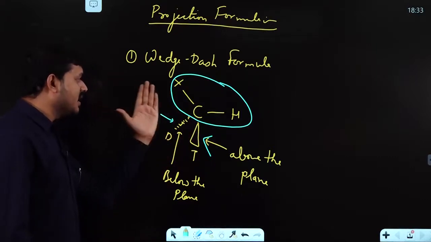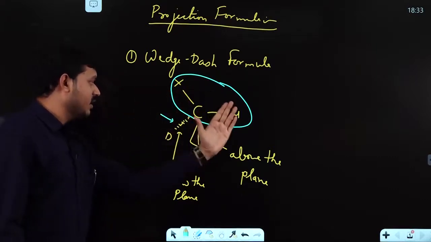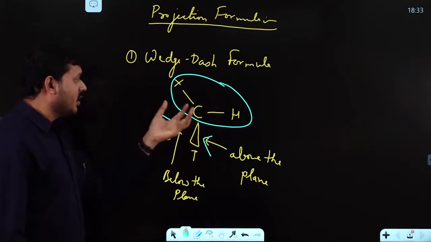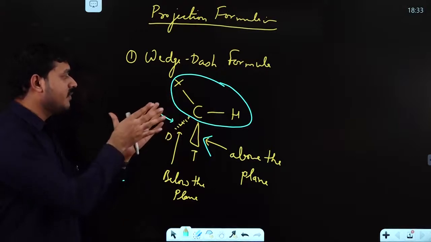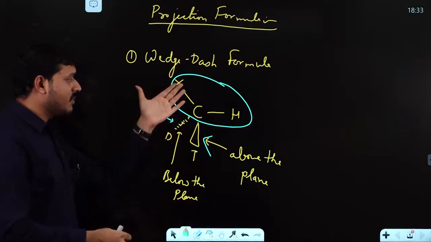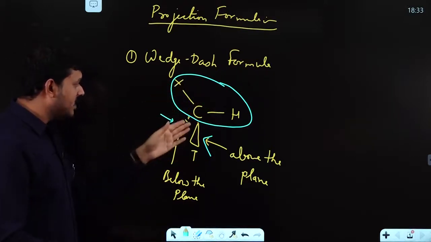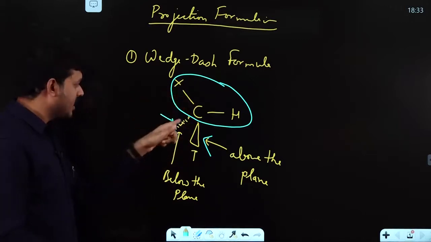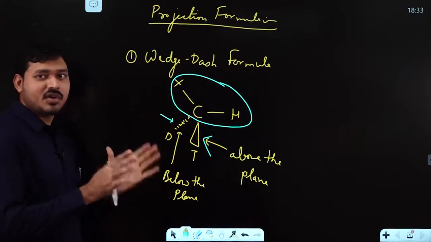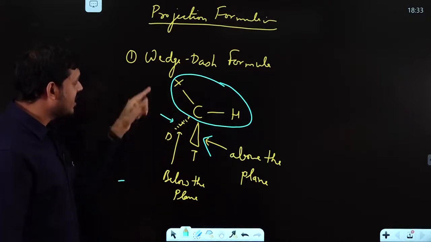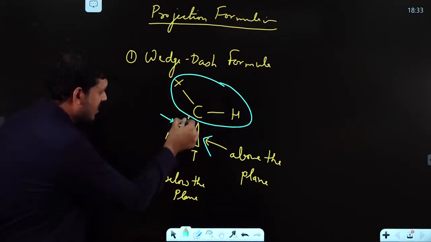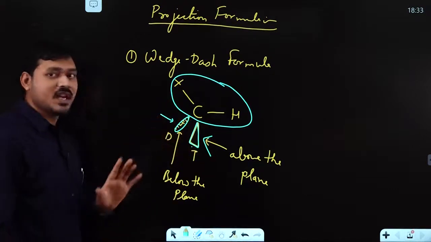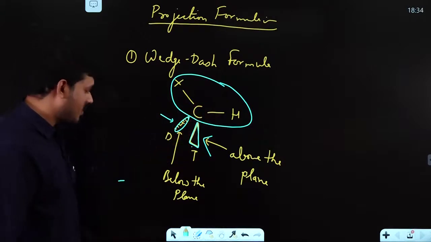If I cut this molecule in the plane, the carbon, X and H will be divided 50-50 between the backside and front side. But this T will be completely front side and this D is totally backside. So now you clearly understand this wedge and dash. This is your dash and this is your wedge. This is one type of projection formula, the wedge-dash formula.